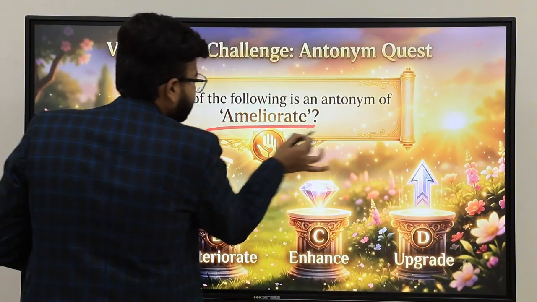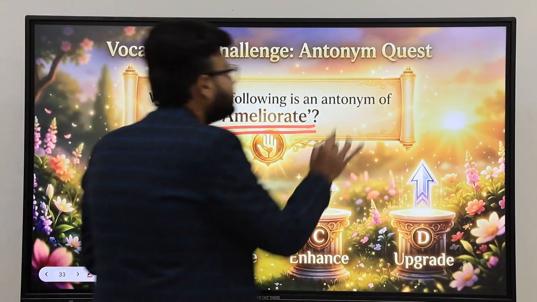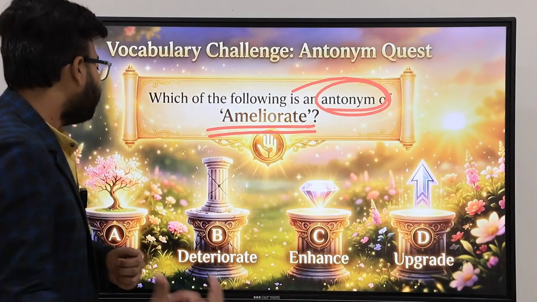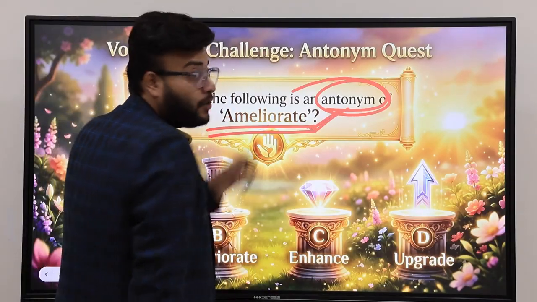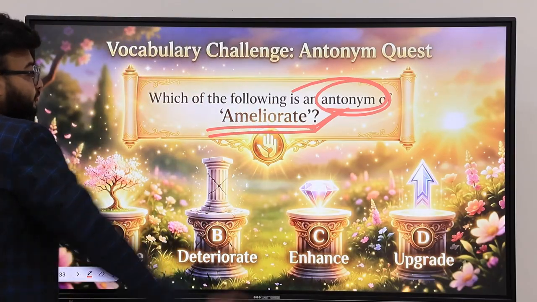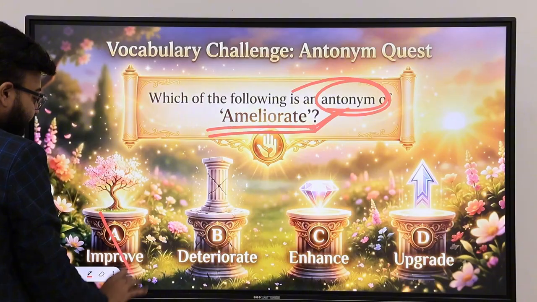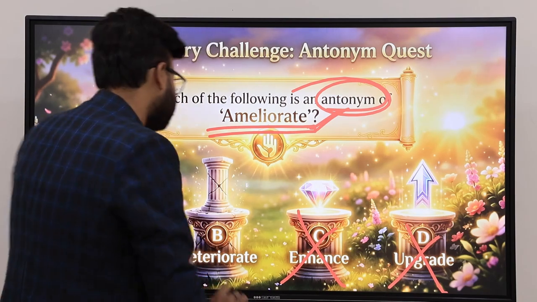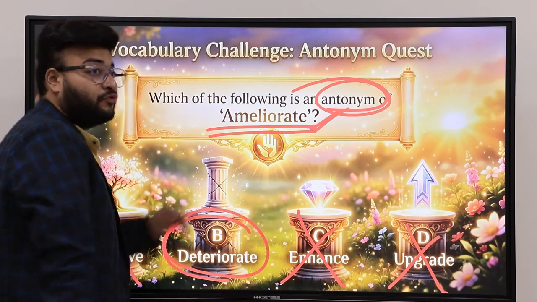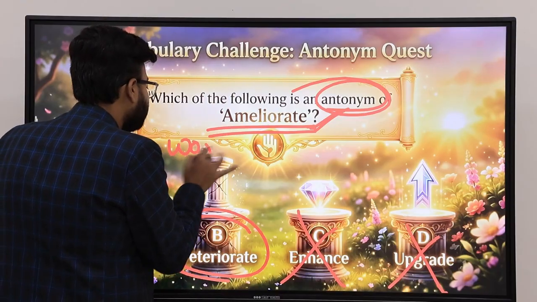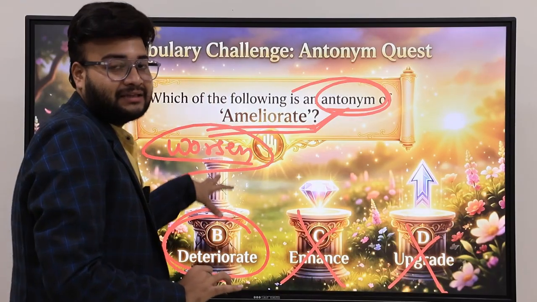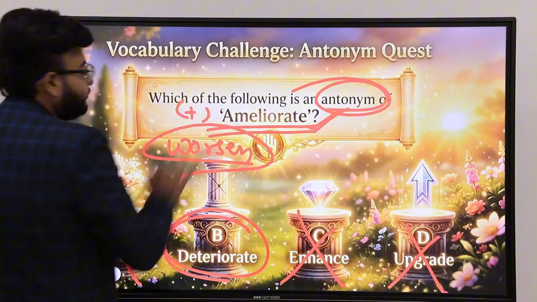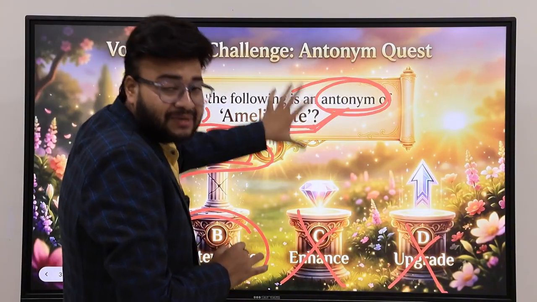Now, try to answer this word: ameliorate. What is ameliorate and what is the opposite of ameliorate? Ameliorate means to improve certain things, right? As I told you, improve in a positive direction. So you have to answer antonyms here, not synonyms. Improve, enhance, and upgrade are synonyms. So what is the correct answer? Deteriorate, or worsen, W-O-R-S-E-N. To make things more bad. So that is the opposite of ameliorate. Ameliorate is a positive word, which means to improve, to enhance, to upgrade.